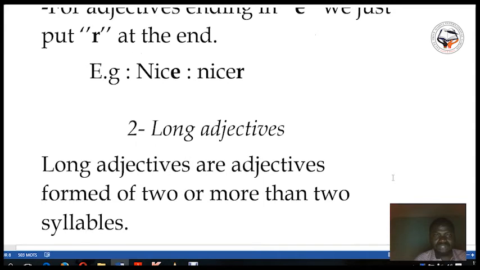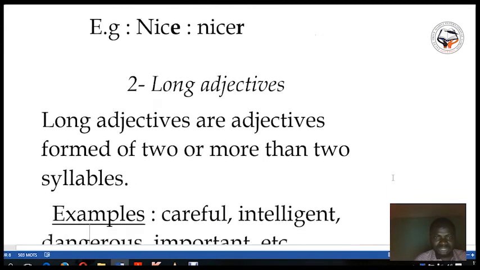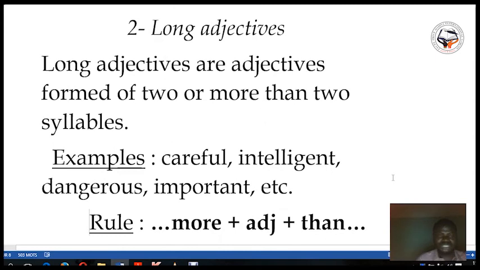Now we have finished with the comparative of superiority of short adjectives. Now we are going to deal with the long adjectives, that is the comparative of superiority of long adjectives. Now what is a long adjective? Long adjectives are adjectives formed of 2 or more than 2 syllables.